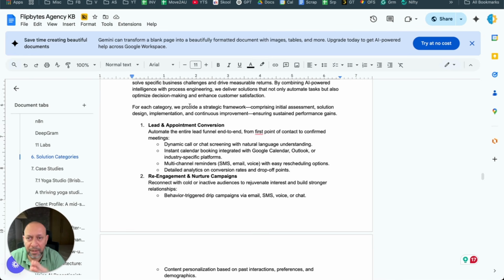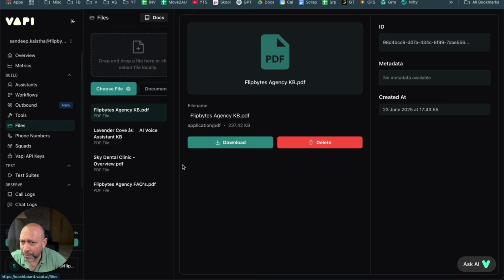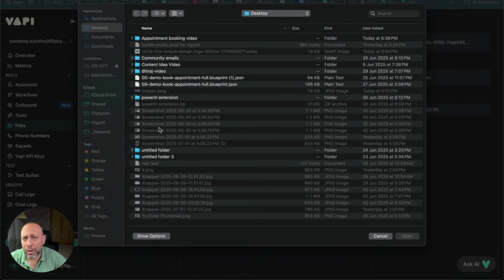Now, where do we put this? When I have a knowledge base like this, I'm going to take a PDF, and generally what we do is, you go to Vapi, you have files. Within files, you'll upload the knowledge base right here, okay?